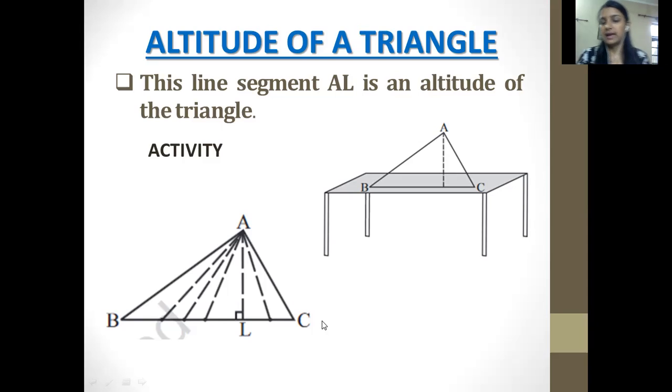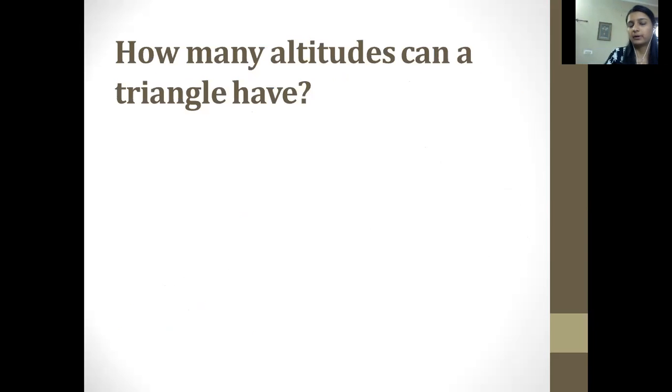They have given the example of a table to make sure that the table is properly a base. In a base you are able to identify that it is a base, and if you keep any line straight, it makes an angle of perpendicular. In this case also, ABC is a triangle and there is a perpendicular line drawn, and the table is used to make sure that it is perpendicular to the base. So this is what altitude means.